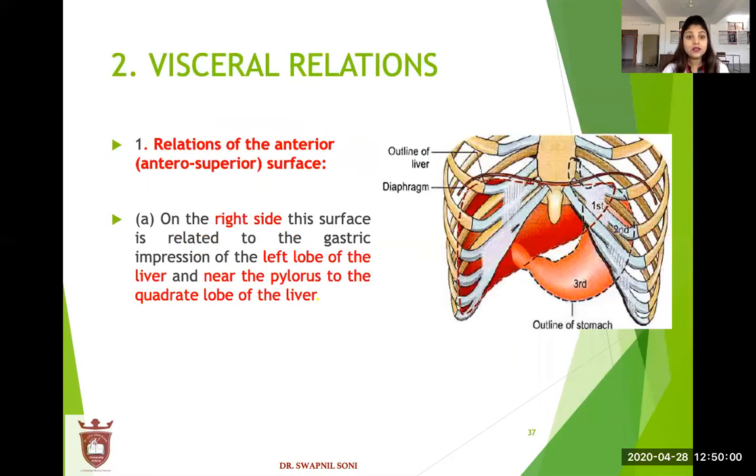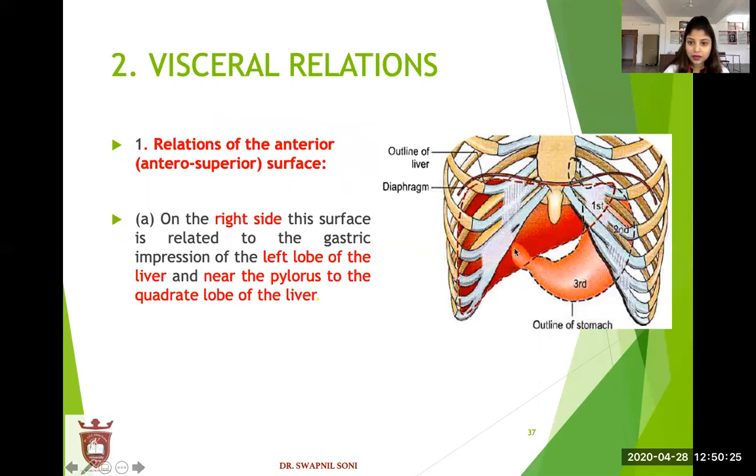Now come to the visceral relation. Relation of the anterior surface. On the right side, this surface is related to the gastric impression of the left lobe of the liver and, near the pylorus, to the quadrate lobe of the liver. See, this is the stomach.